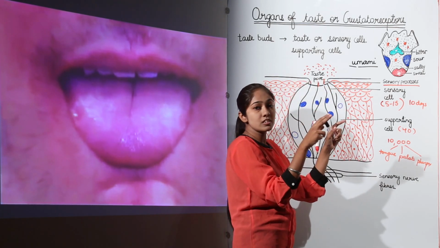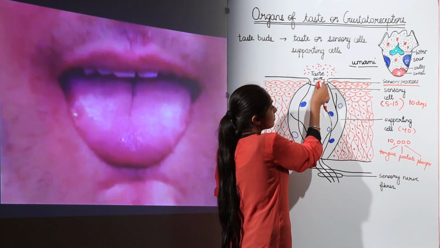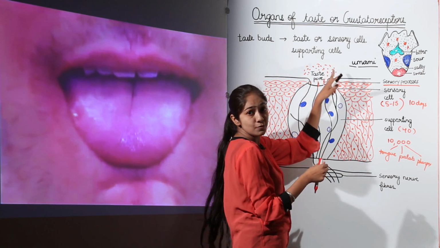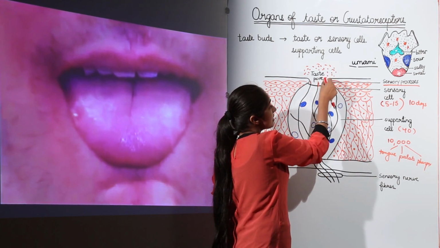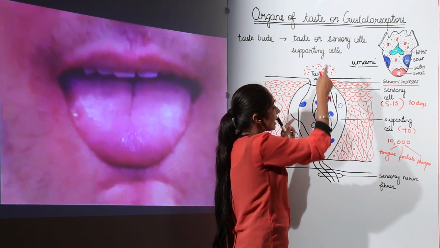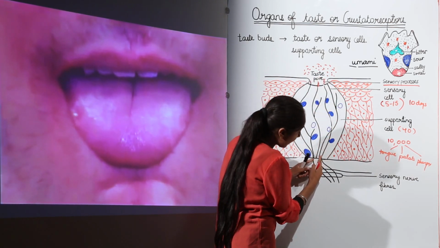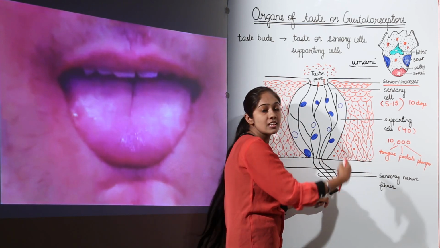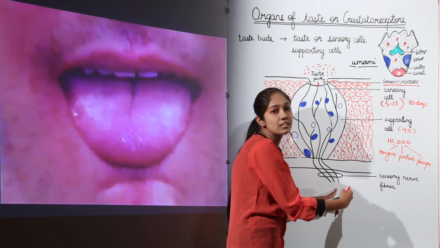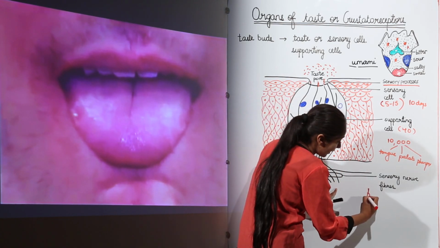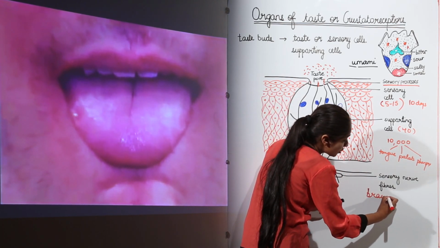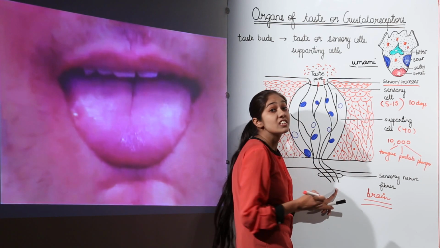These sensory processes send that sensation into the cells, and then through the sensory nerve fibers, that nerve impulse is sent to the brain, and the brain interprets the type of the taste.